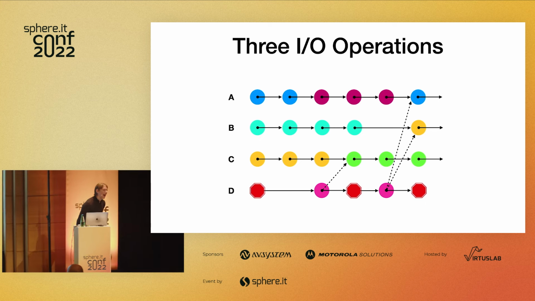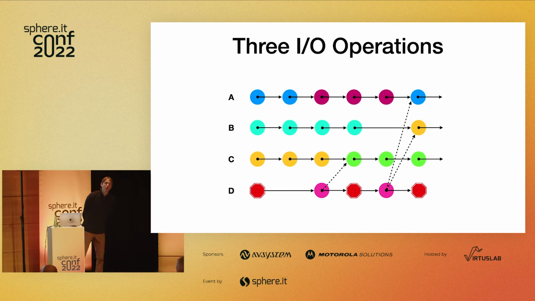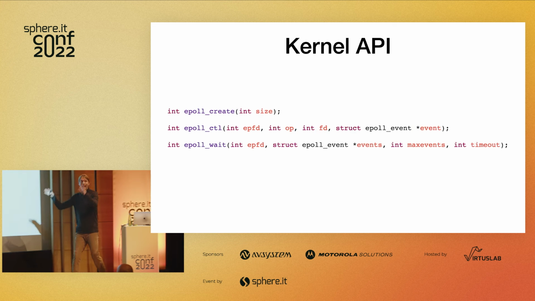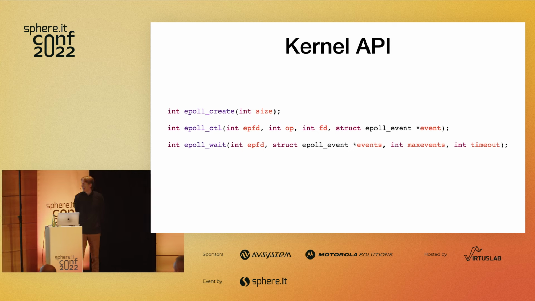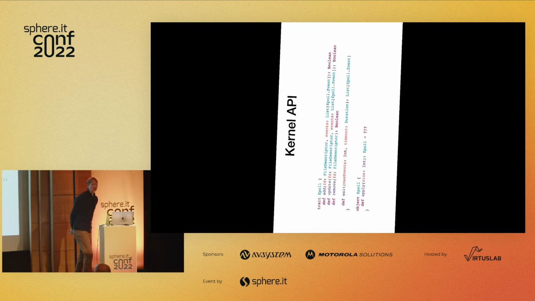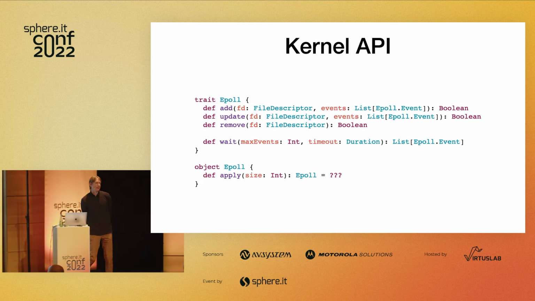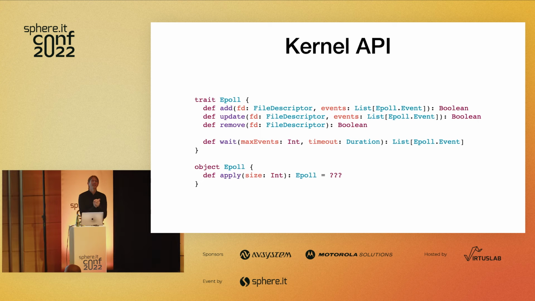And the way this actually functions in the kernel, if you're not using some sort of high-level API, but you're actually getting down into the weeds of how it's implemented, is this. This is the epoll API, which I'm going to guess most of us don't read C fluently, so I translated it into Scala.